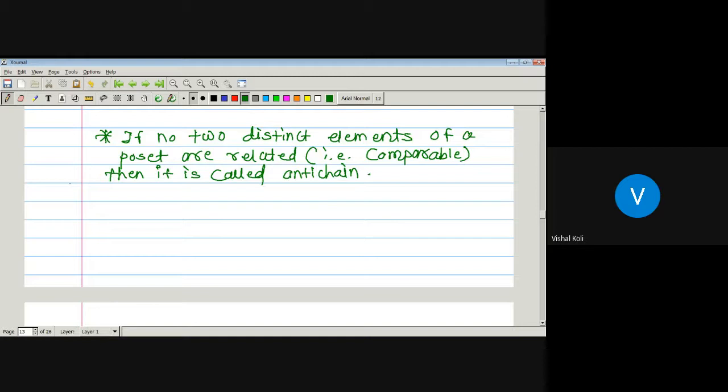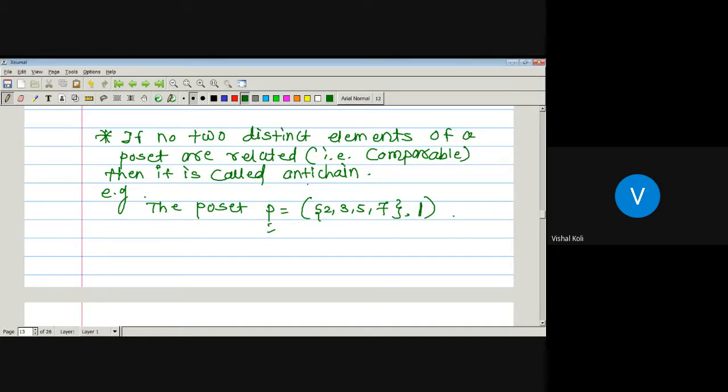Okay. For example, the poset P with elements 2, 3, 5, 7 and relation divisibility. So this will be a poset having elements 2, 3, 5, 7 and the relation defined on that set P is nothing but the divisibility.